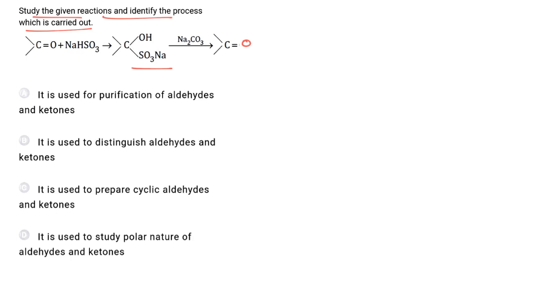So this method is used for purification of aldehydes and ketones, because aldehydes and ketones react to form an insoluble precipitate, while other impurities remain behind. So the correct answer is A. It is used for purification of aldehydes and ketones.